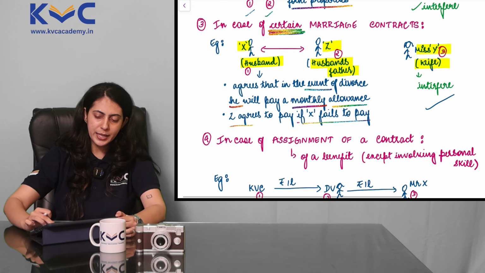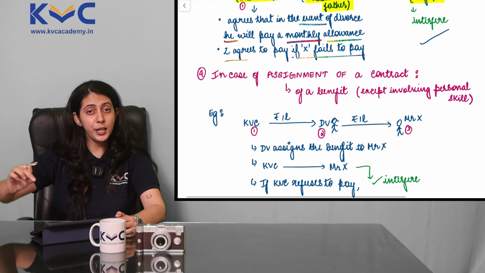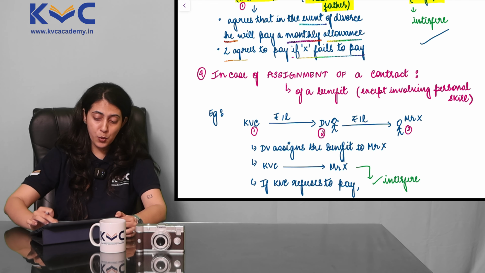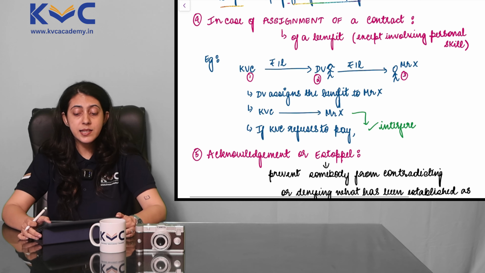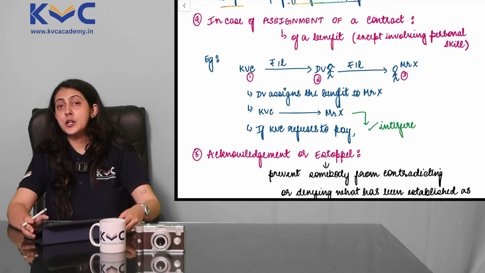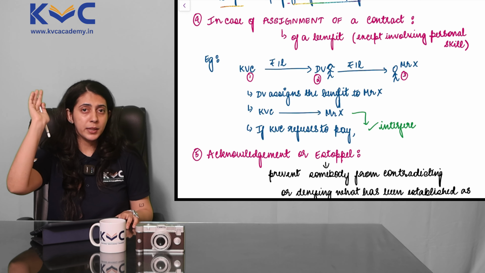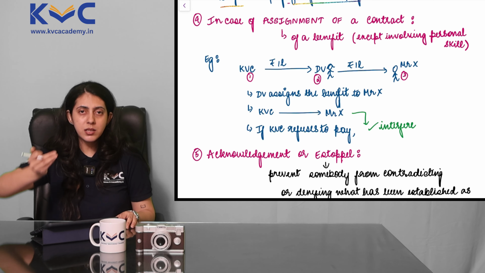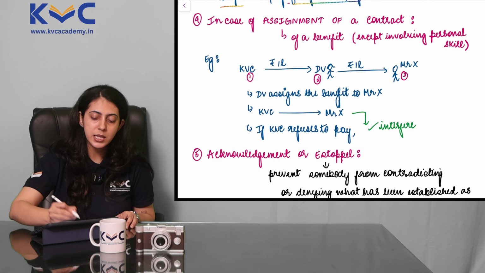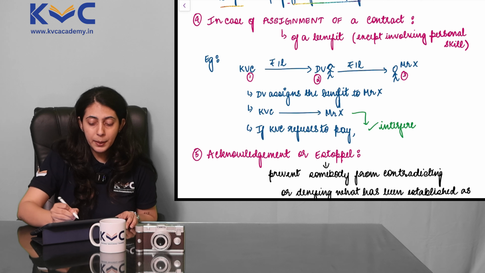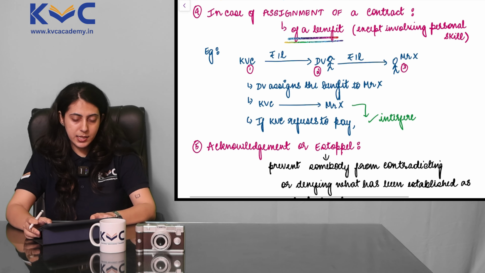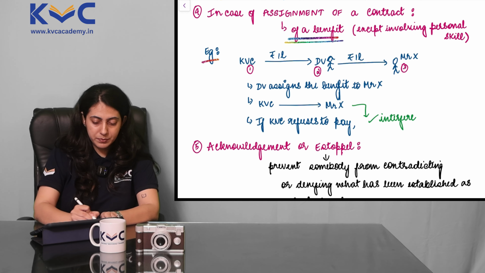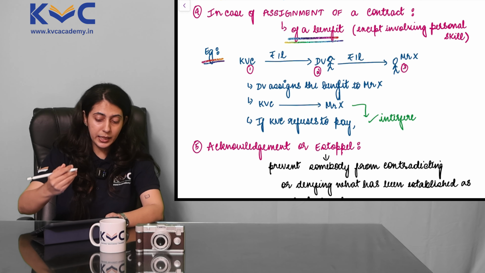We have a few more points left. Again, we're going to study each one conceptually. So let's move on to point 4, in case of assignment of a contract. Now, this is not your college assignment. Assignment here is transferring something. What are you transferring? You are transferring a benefit, an assignment of a benefit. Let's take an example for the same. Stay with me in the example.